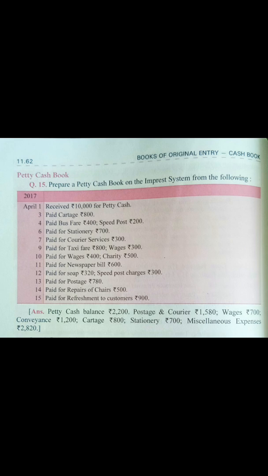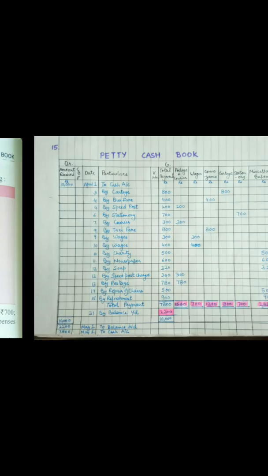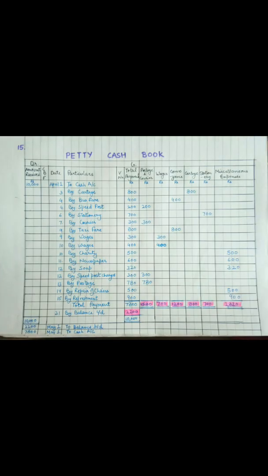So before starting, I would like to tell you about the format of the petty cash book. On the left hand side you can see there's a column for amount received, then cash book folio, dates, particulars, voucher number and total payments, and all the payments have been categorized under various heads like postage and courier, wages, conveyance, cartage, stationery and miscellaneous expenses. Okay, this is the format of the petty cash book. So let us start the question now.